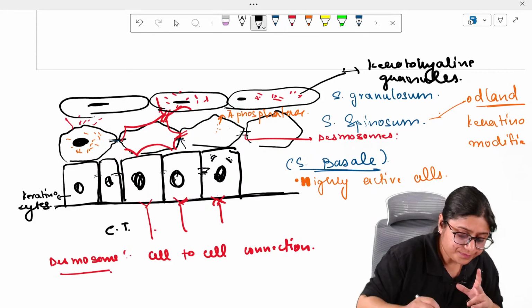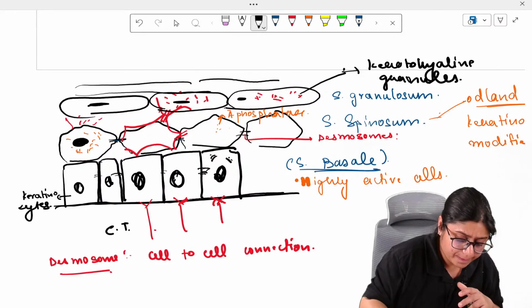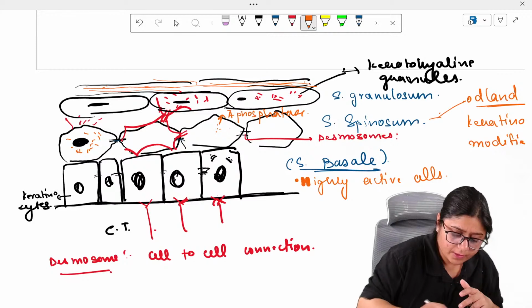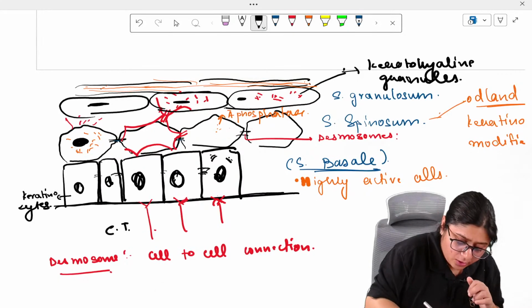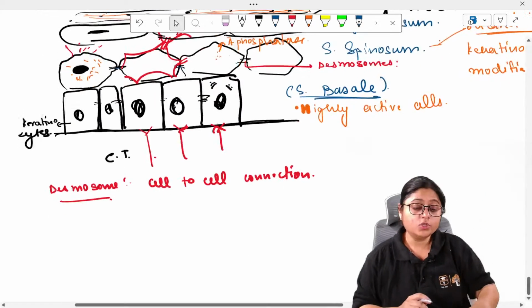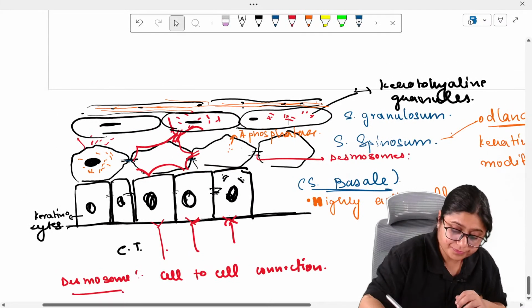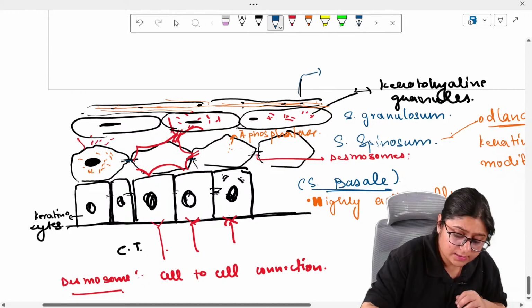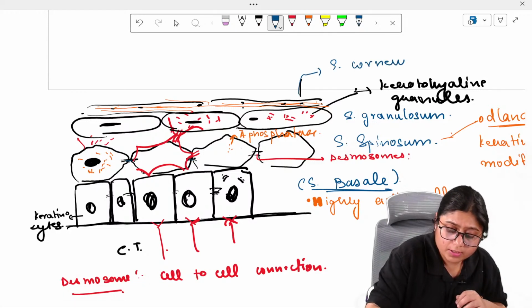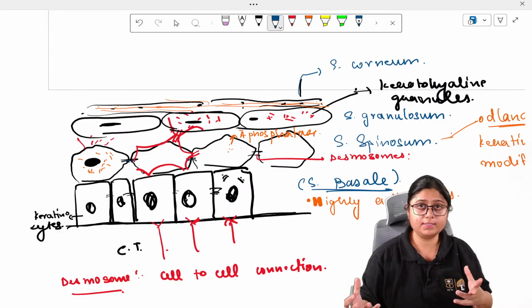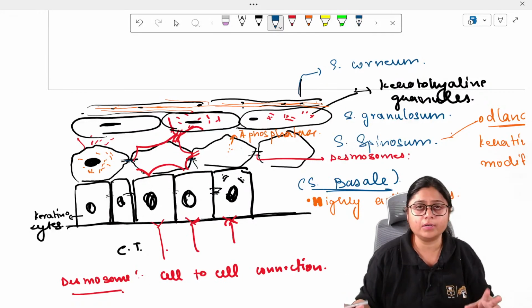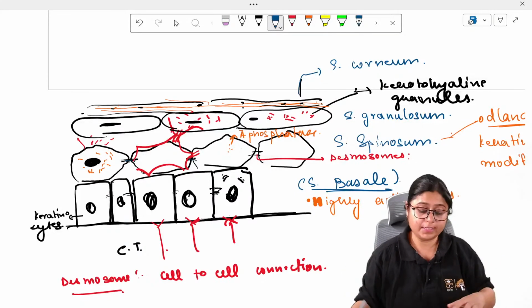So what happens is, the cells will get destroyed, and there will be a lot of proteins here, keratin proteins. Sometimes you can see pycnotic nuclei present in this top layer. This top layer is called the stratum corneum, and the cells here are corneocytes. They are keratinocytes only, but completely degenerated, so now they are called corneocytes.